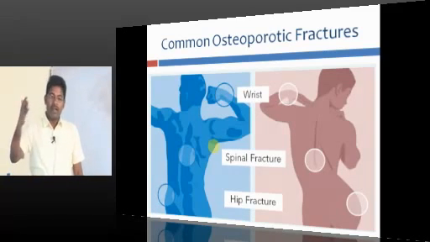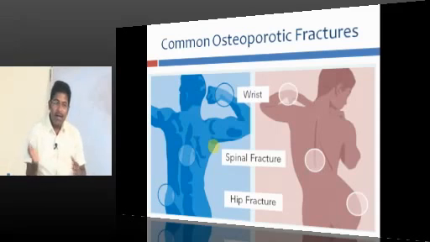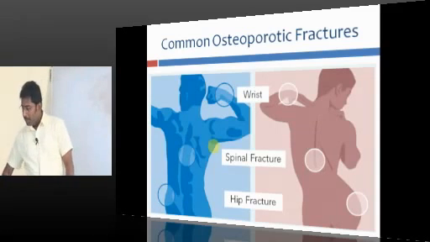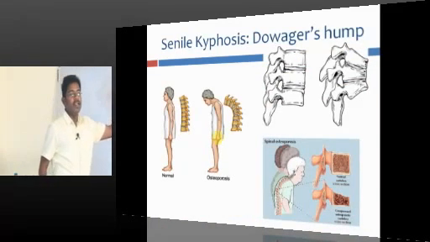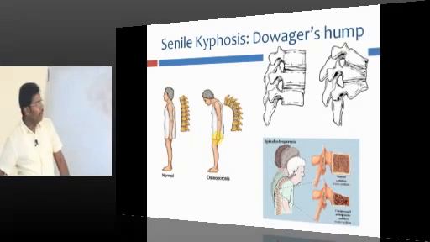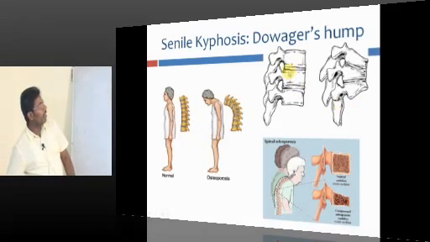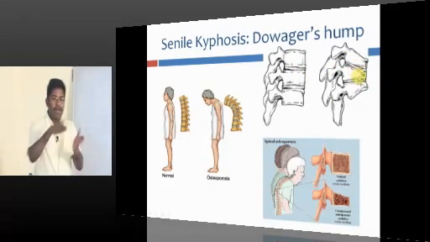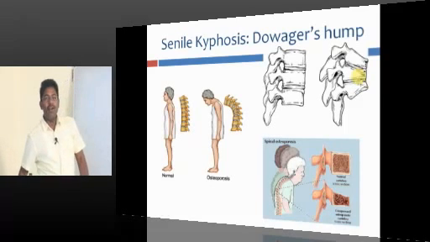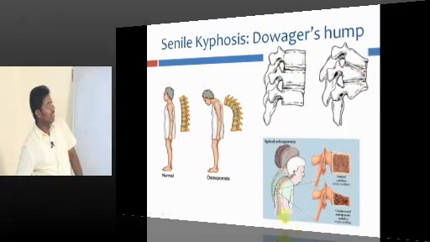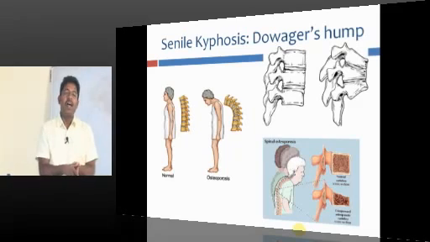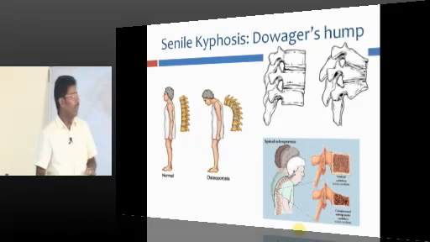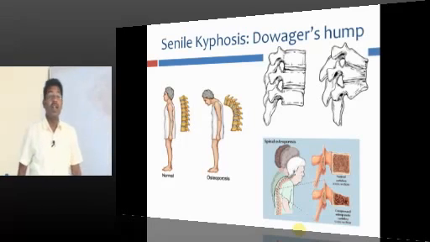You can see older age men and women who walk with a kyphotic deformity. Why is it? Because of the spinal vertebral fracture. See, this is a normal lady, with a normal vertebral column. If you have multiple vertebral bodies giving a wedge compression, you get a kyphotic deformity. This is known as senile kyphosis, because of the osteoporosis, multiple vertebral bodies going for compression, giving vertebral compression fractures. Otherwise it is known as Dowager's hump.